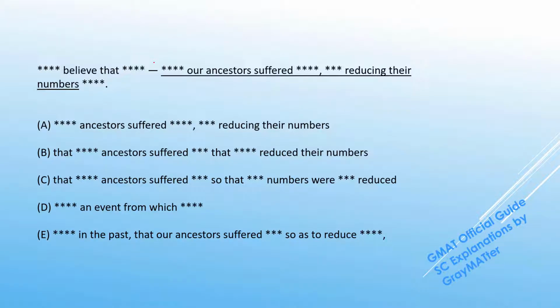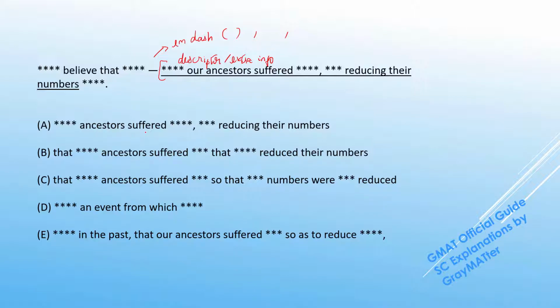In this question, the underlying portion begins after what is called an em dash. An em dash has multiple usages. It's very versatile in that it can be used instead of parentheses, it can be used instead of commas. So over here, what we can see is that whatever follows this em dash is basically a descriptor or extra information for the information in the previous clause, the population bottleneck.